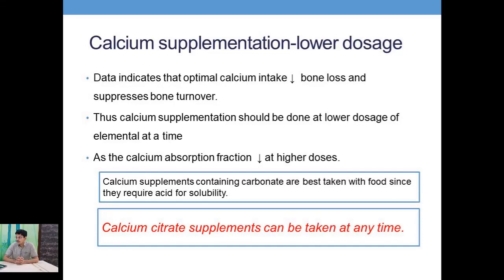turnover. Thus, calcium supplementation should be done at a lower dosage of elemental calcium at a time, as the calcium absorption fraction decreases at higher doses. So you need a calcium which has a low elemental calcium but a high absorption index. Calcium supplements which contain carbonates are best taken with food since they require acid for solubility. This is not the case for calcium citrate, because calcium citrate supplements can be taken at any time.